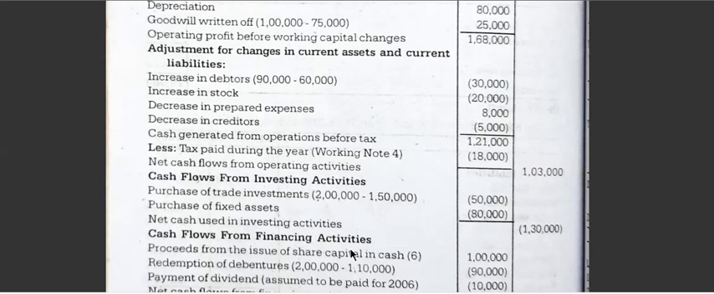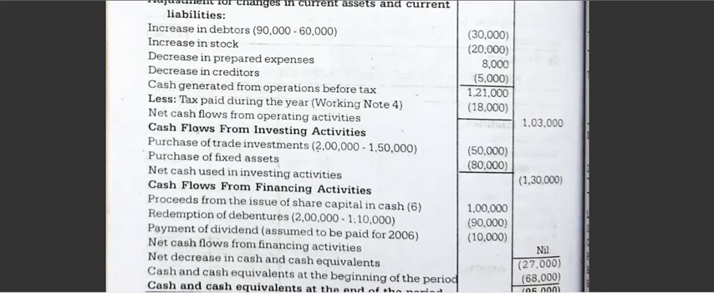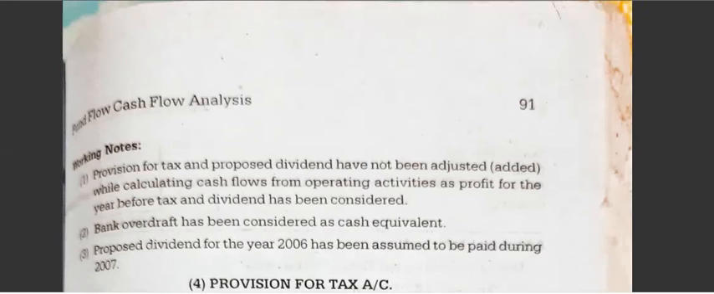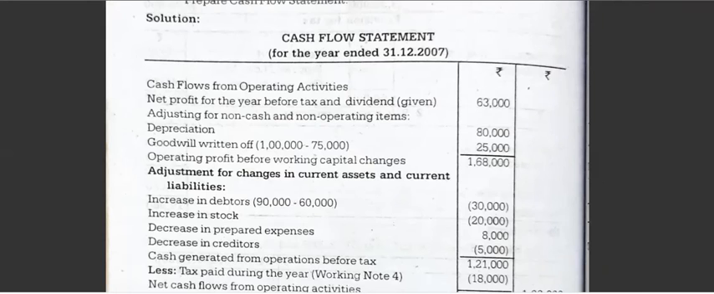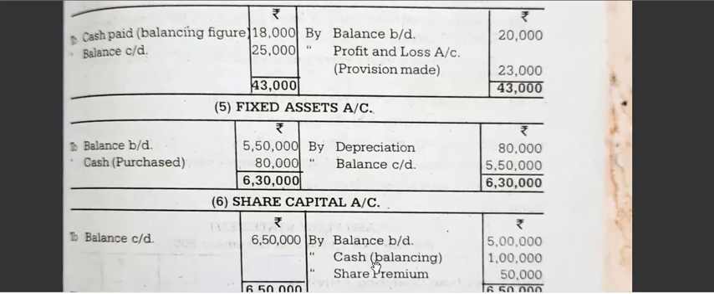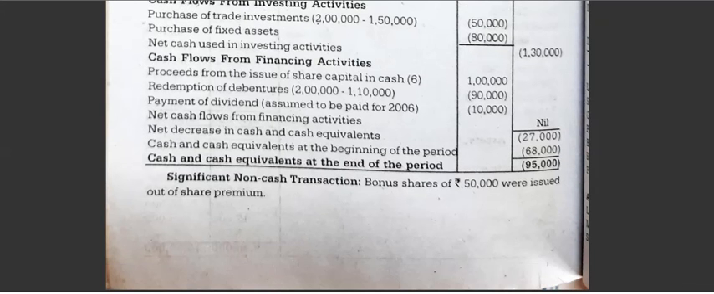Next comes cash flow from financing activities. In the financing activities, you have to write all the issues of debentures, share capital, dividend paid, all this comes here. So proceeds from issue of shares in cash. See, it is there in the share capital account, you will get it in the working note. See, 1,00,000 rupees, balancing figure. So that you have to take.